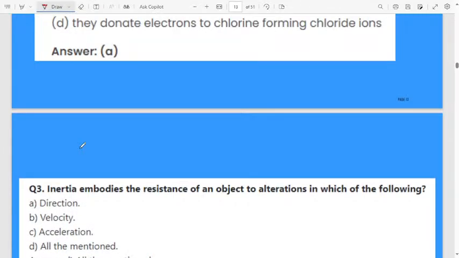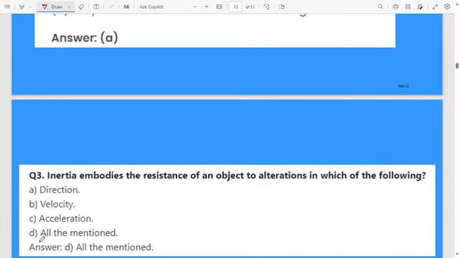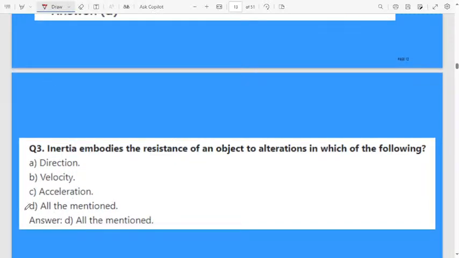Next question. Inertia embodies the resistance of an object to alteration in which of the following? Option A, direction. Option B, velocity. Option C, acceleration. Option D, all of the above. The correct answer will be the fourth, all of the above, because inertia embodies the resistance of an object when you change the position of the object.